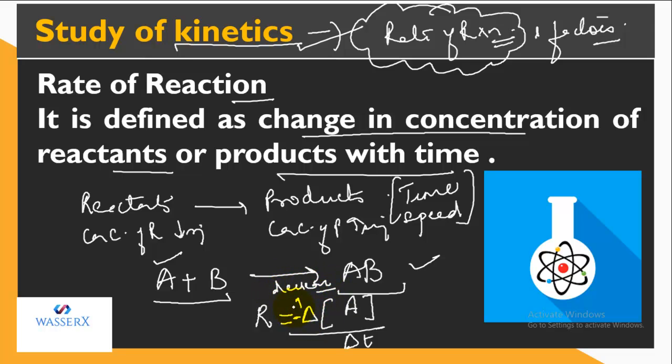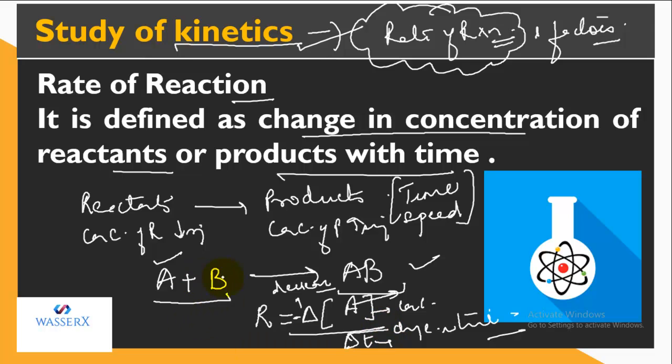Change, because if it increases or decreases, we have to put the symbol of delta because it indicates the change. Bracket specifies the concentration. The concentration of which substance is written inside the bracket, and delta T, delta again means change. Change in T specifies the time. So this is how you can write.